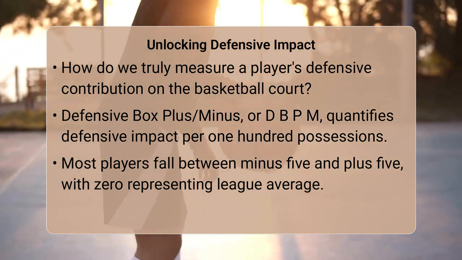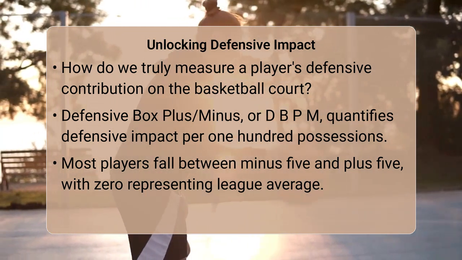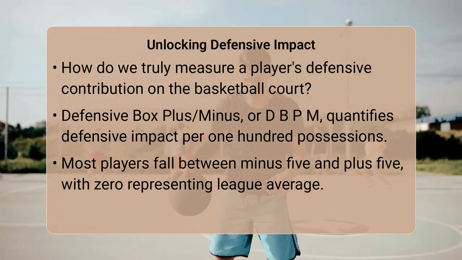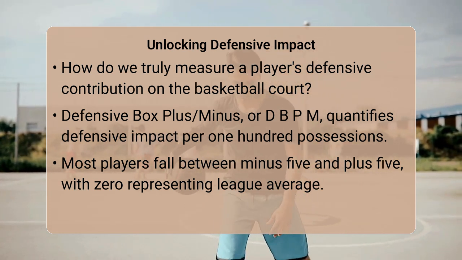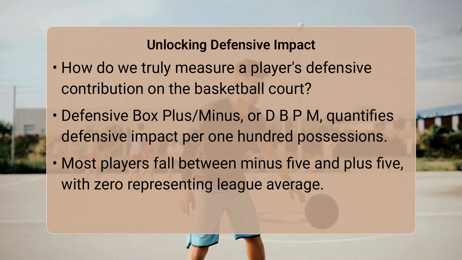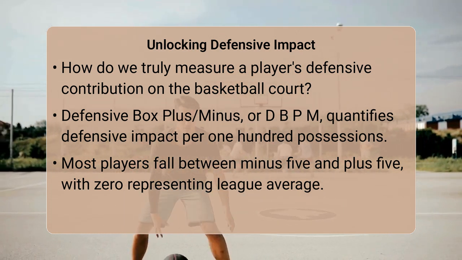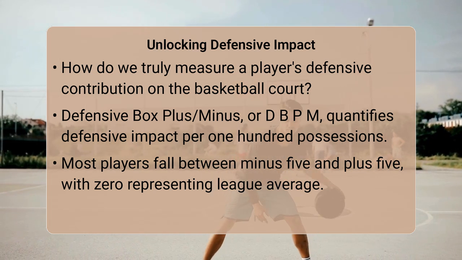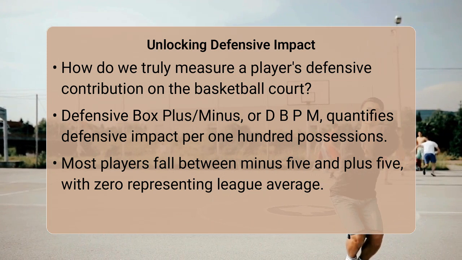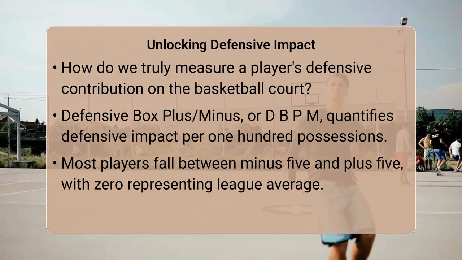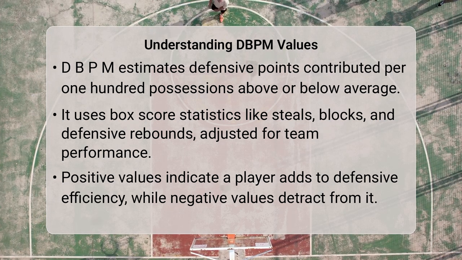For most players, the range for defensive box plus minus, or DBPM, typically falls between -5 and +5. A DBPM of 0 signifies an average defensive player, while a positive value indicates above average defensive contribution, and a negative value suggests below average defensive contribution. DBPM estimates a player's defensive points contributed per 100 possessions above or below a league average player.